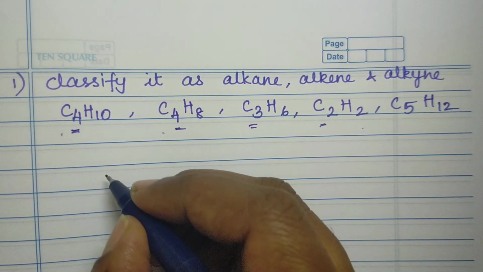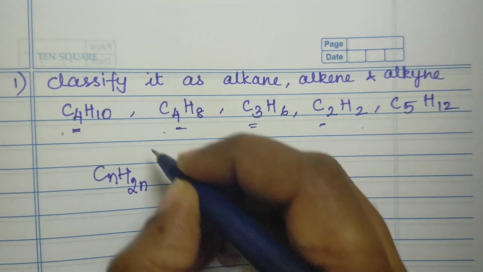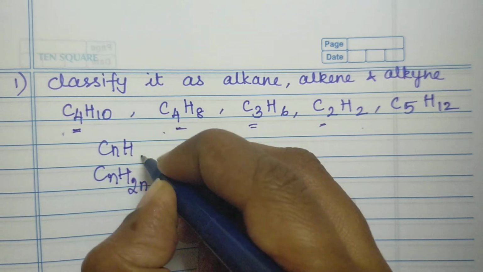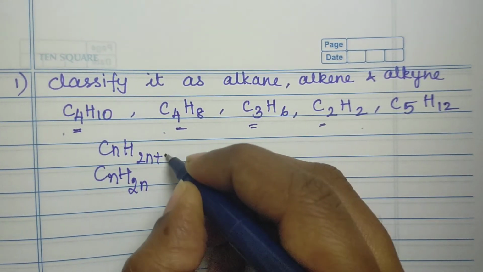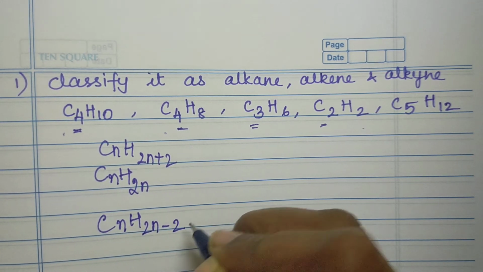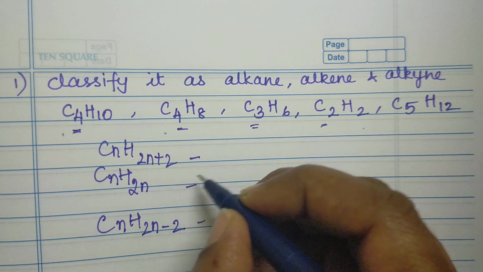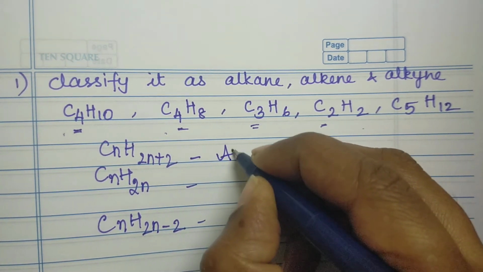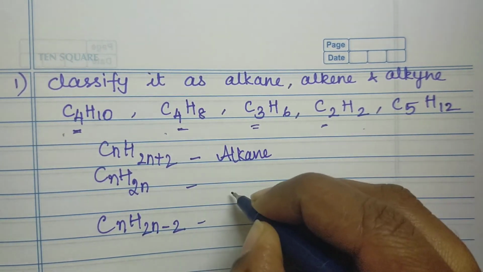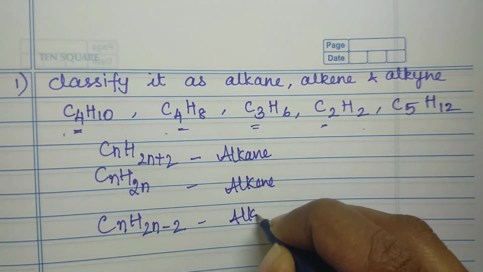Now you have the general formulas CnH2n, CnH2n+2, CnH2n-2. Now just quickly tell me what is the general formula for alkane. Yes, correct. So this is alkane, this is alkene and this is alkyne.